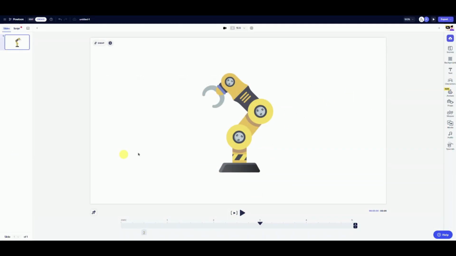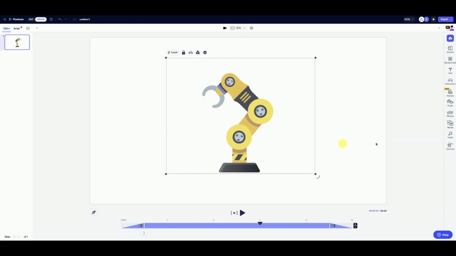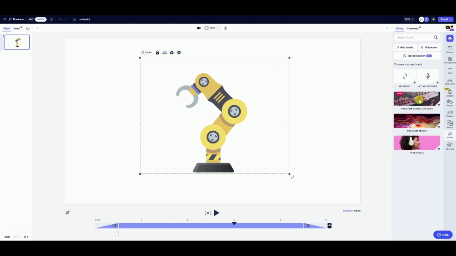Adding sound effects to your Powtoon will allow you to emphasize assets through the use of sound and add a layer of depth to the audio component of your Powtoon for a richer, more engaging experience for your audience. Click on the audio thumbnail on the right-hand side of the studio and select Premium Sound Effects.